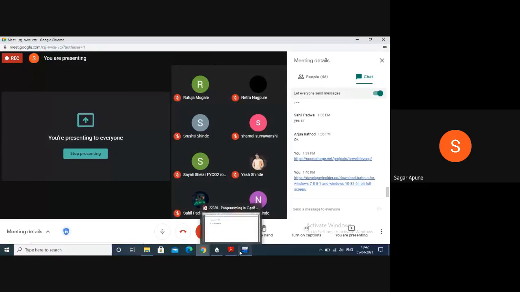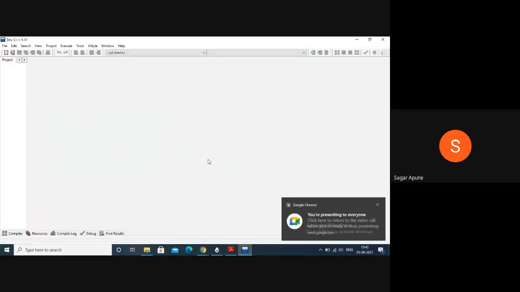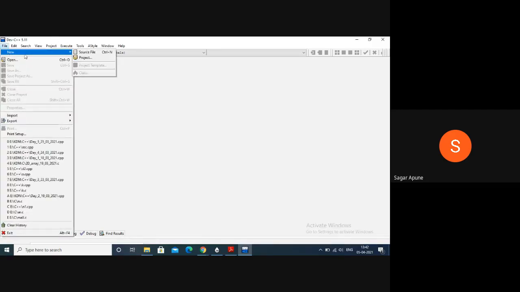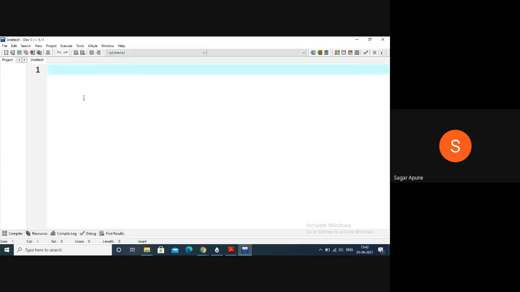Here I have opened the Dev C++ compiler, and you just click on the file button, then new, and then source file. So your new file is open. Press Ctrl and move your mouse wheel, so your font size will be incremented and decremented automatically, right? So this is the best one.